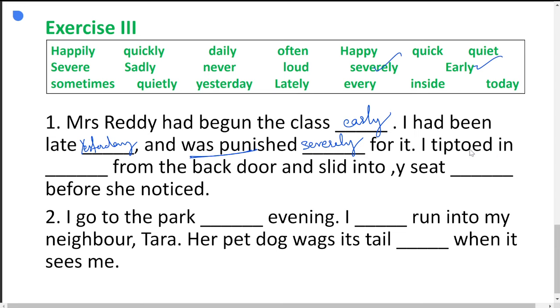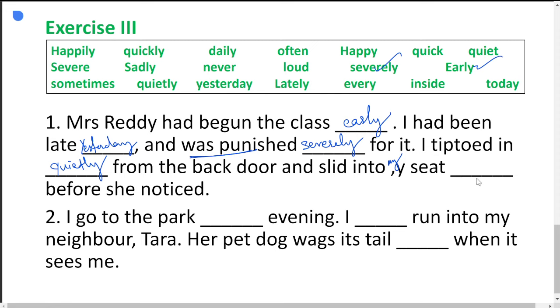I tiptoed in. Tiptoed in the sense go very quietly. What can you use here? I tiptoed in quietly. That means I entered inside quietly from the back door and slid into my seat dash before she noticed.